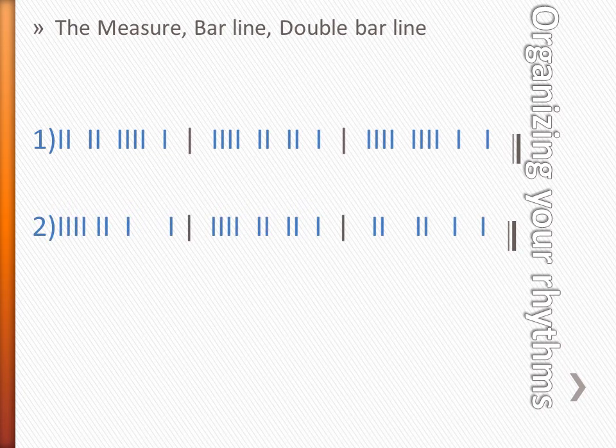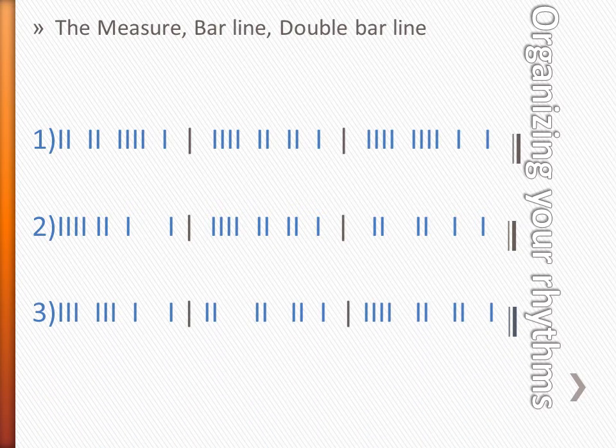Number 2 also has the bar lines that divide it into 3 measures. At the end, we have our double bar line, which is a thick and a thin line showing the end of the example. Let's try number 2 together. 1, 2, ready, go. Watermelon, apple, plum, plum. Watermelon, apple, apple, plum. Apple, apple, plum, plum.